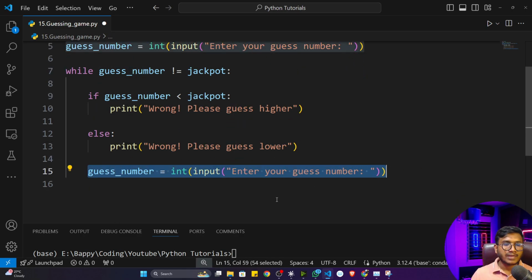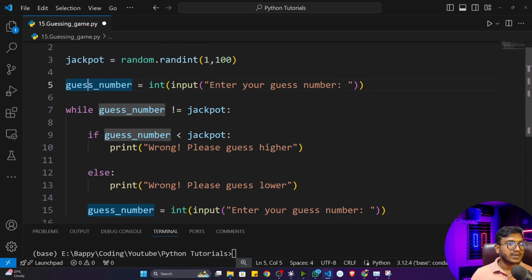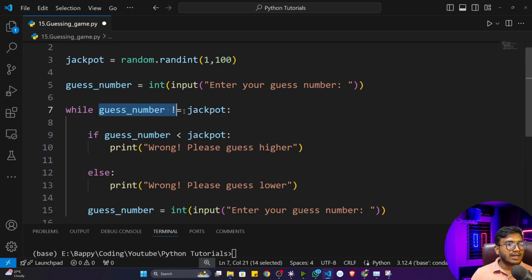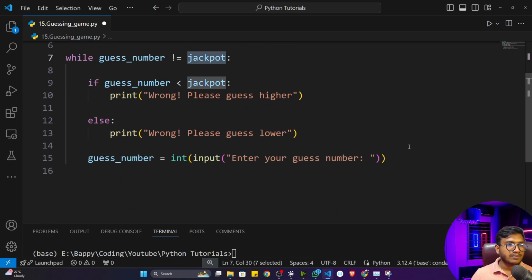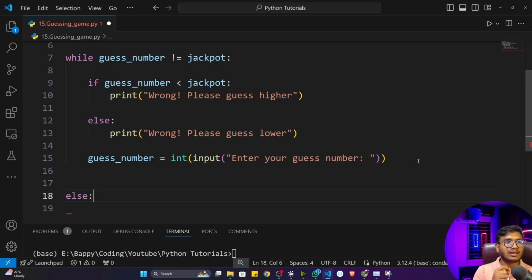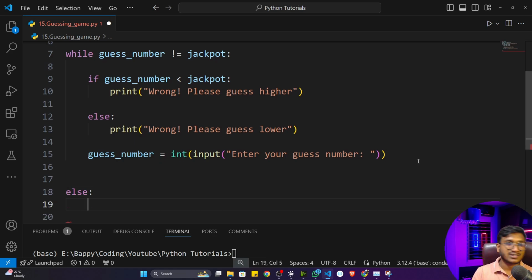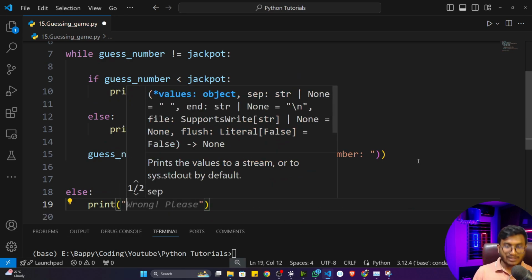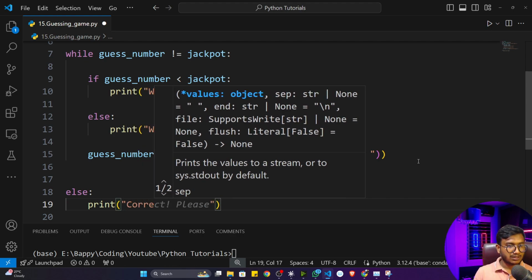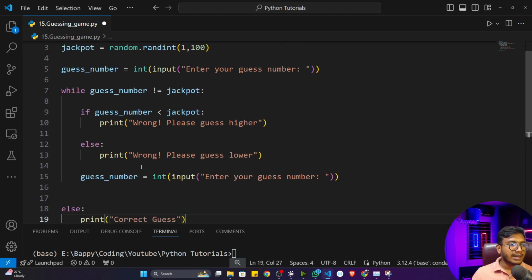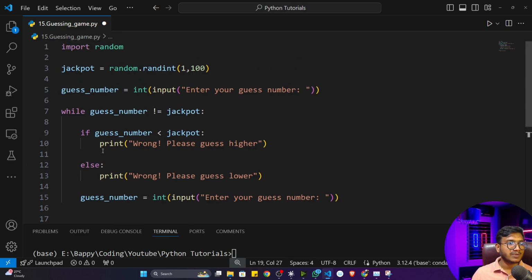So again I'll take the input from the user, and the user will pass the number, and this variable will be updated again, and again it will check whether this number is matching or not. Now if this number is matching, that means the guessing number and the jackpot number are the same, so I'll go to the else condition. I think you remember I taught you that with a while loop we can also use the else statement, right? So inside the else statement, I'll just give a message. If this number matches, I'll just give the message: correct guess. And here I also want to print how many times he took to guess this number.